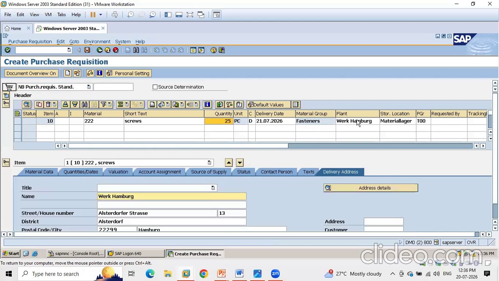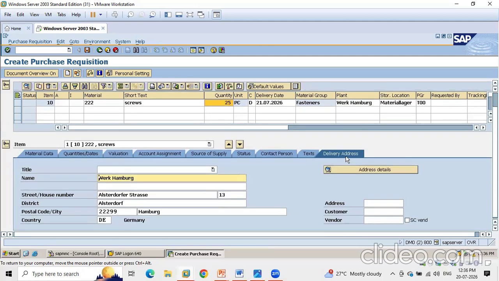Delivery address is whatever plant you have entered here at the item overview, it will be showing you there in the delivery address. Okay, so if you want to deliver this material at other places, then you can change this plant. So there it will be delivered. So this requisition is creating to deliver this material at this plant. Okay, so whatever plant we have entered, those details will be fetched at the delivery address.